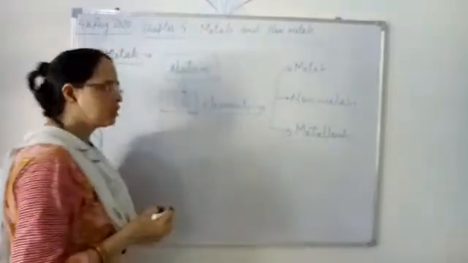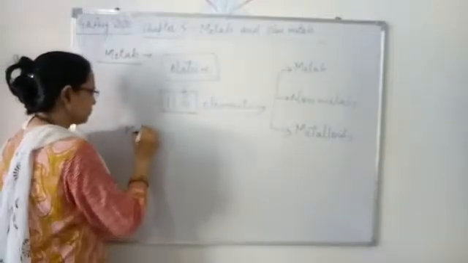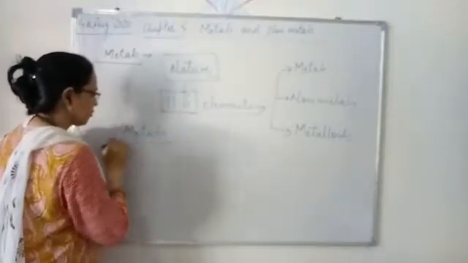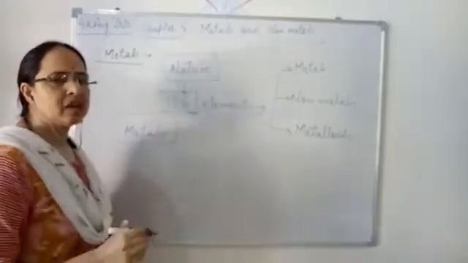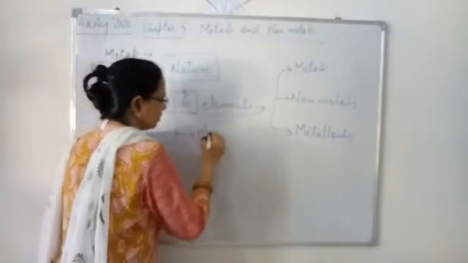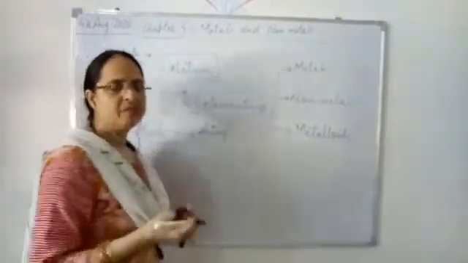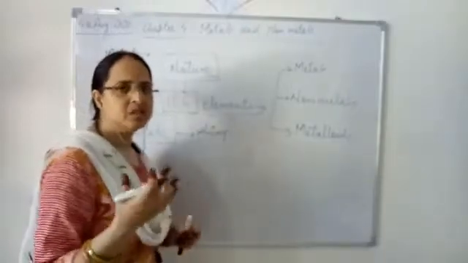Now first of all we'll just have a general look over these three. See here, metals. Metals are the elements which have a shiny appearance, means they have a natural shine or natural luster.